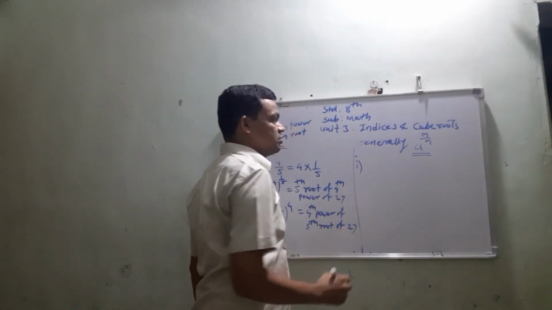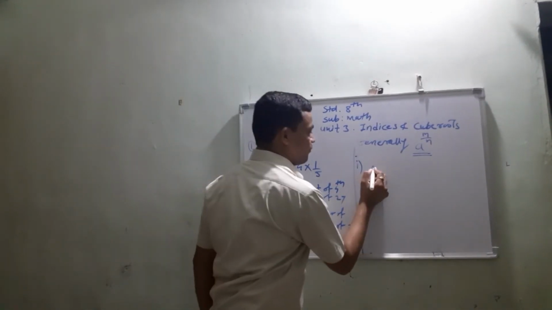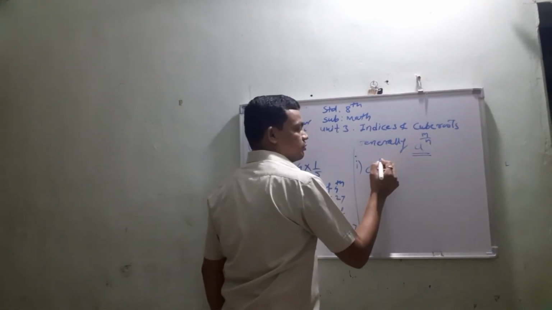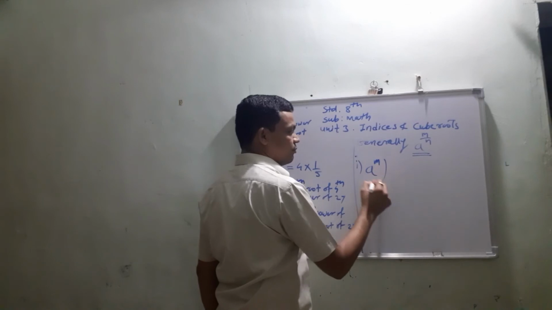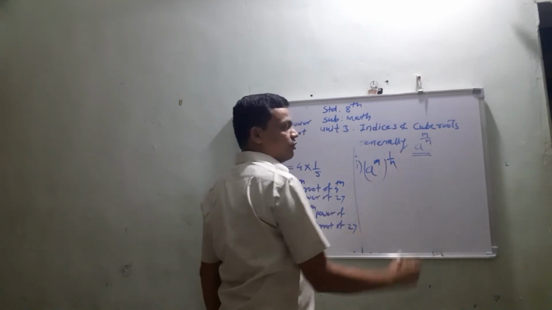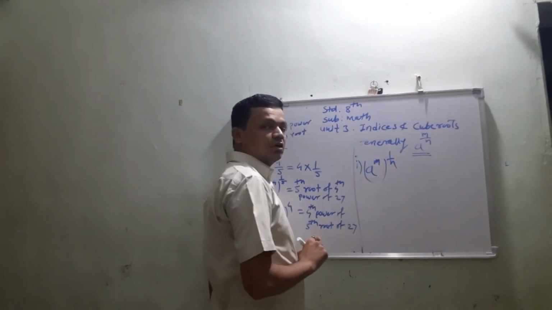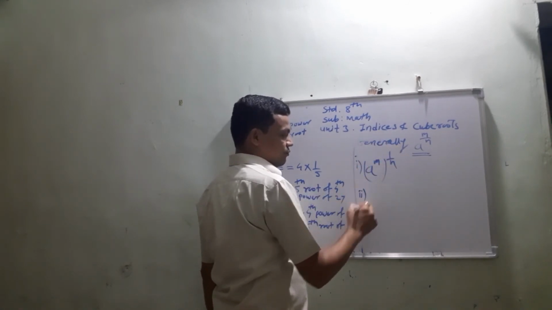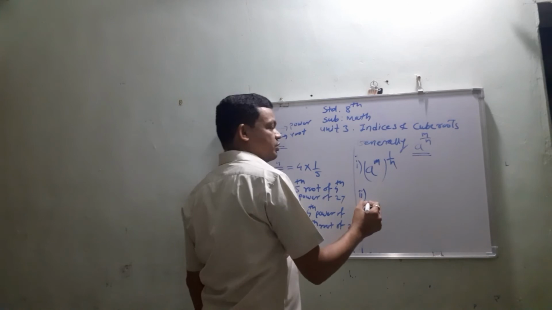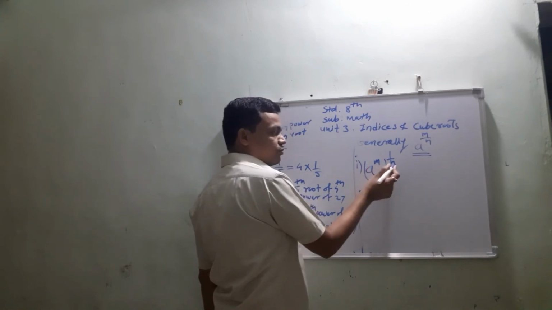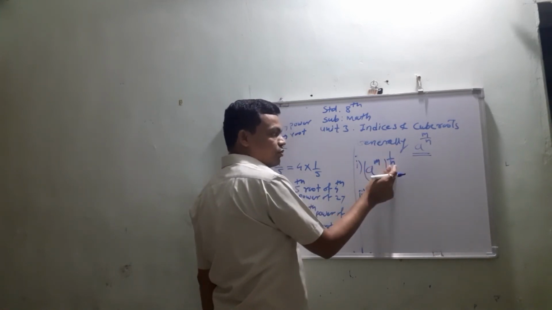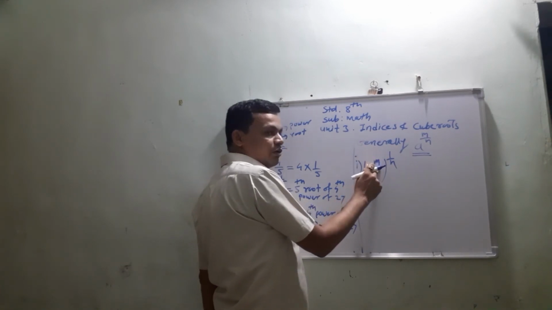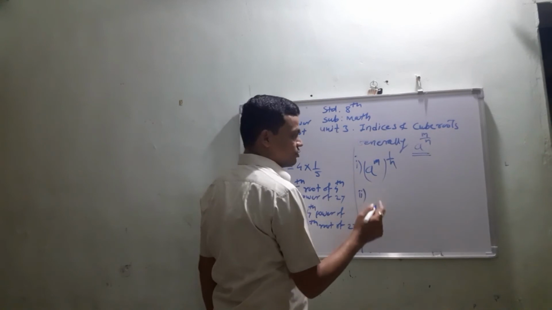The first form is a raised to m, raised to 1 upon n. Now the second form: in this 1 upon n, the outside value is taken inside, and the inside value m is taken outside.